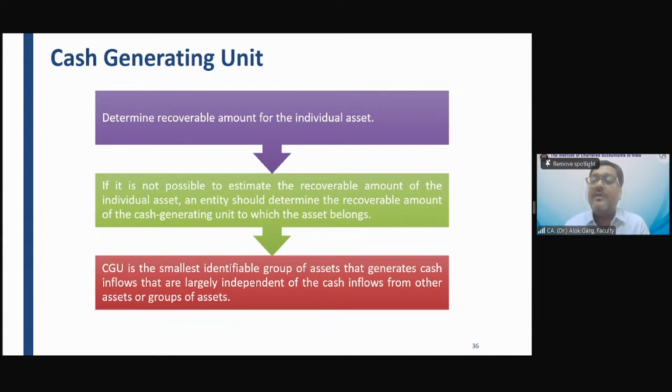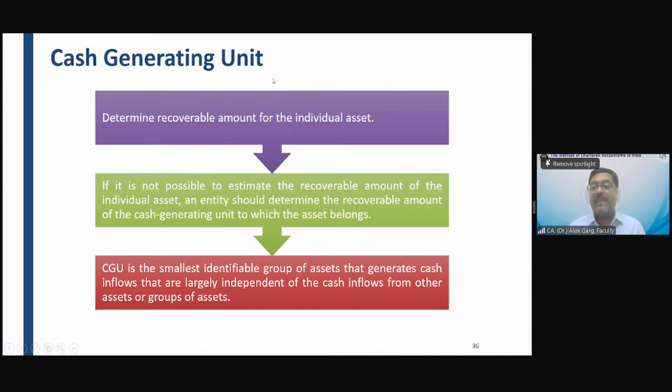Or in the cash generating unit, there is a machinery which can independently generate cash flow. But that machinery has other assets also, other machinery also. So all these machines put together have become a cash generating unit. But this machine can also generate cash flow independently. In that case, whatever is the recoverable value of that machinery, you cannot allocate impairment loss more than the individual impairment loss on that machinery, right? So we will discuss all these concepts with the help of one comprehensive question which is given by ICAI Board of Studies.